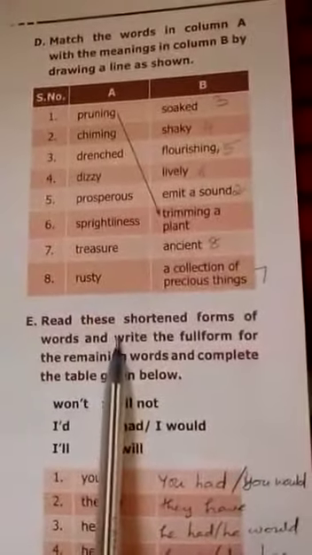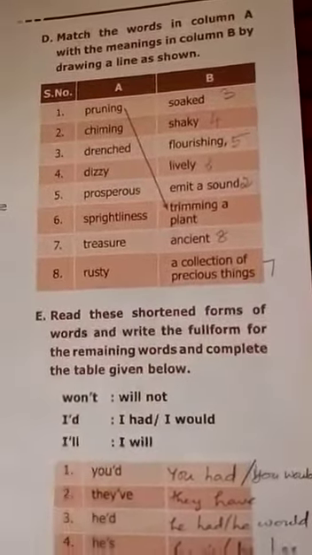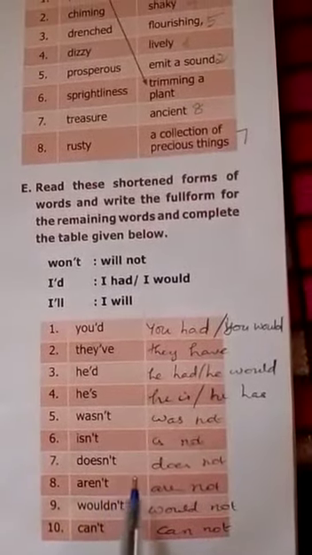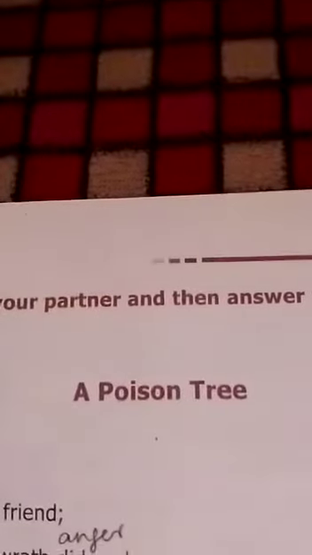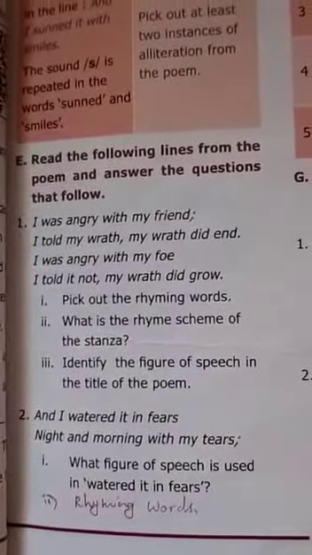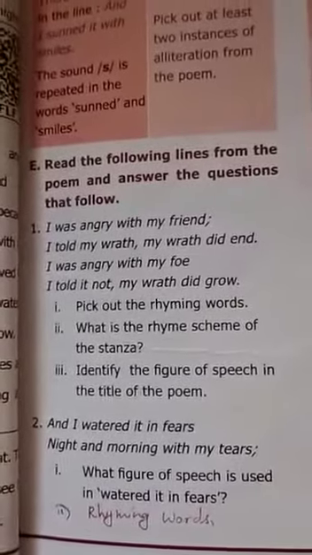Then D Roman letter. Match the following given, that is synonyms. Okay, this also you have to study. Then E Roman letter, that is the full form of the given word. This also you have to study. Unit 2 poem, A Poison Tree. From the poem you have to study the appreciation questions. Okay, appreciation questions you have to study thoroughly.